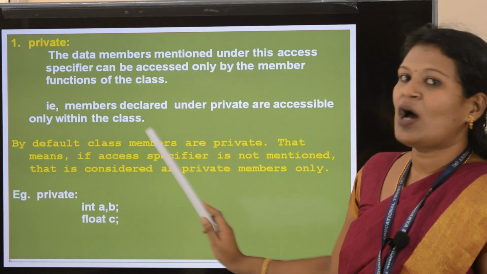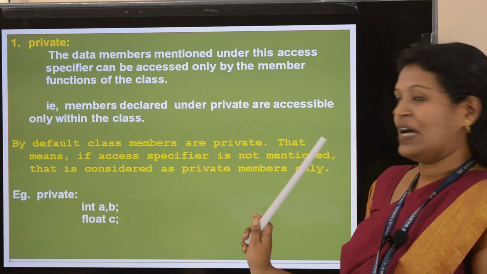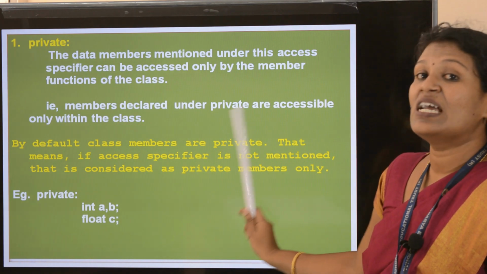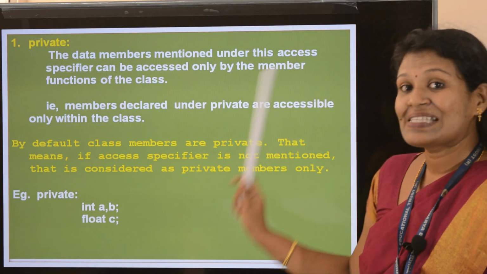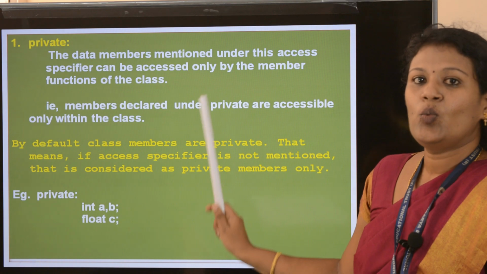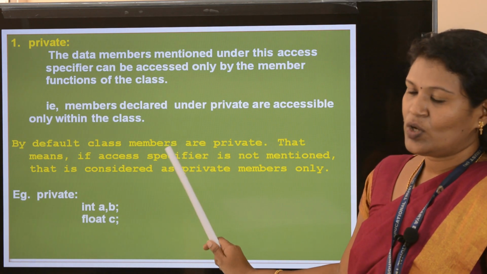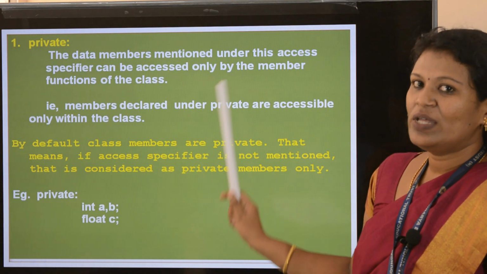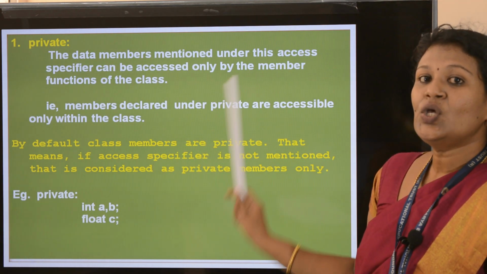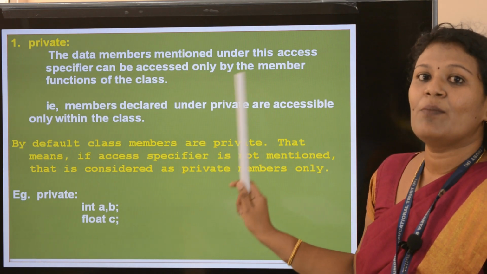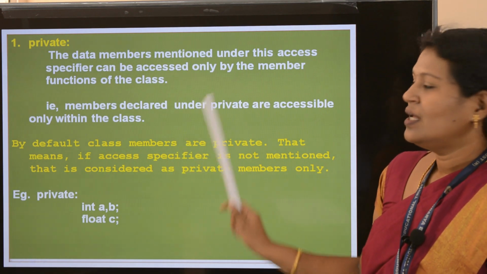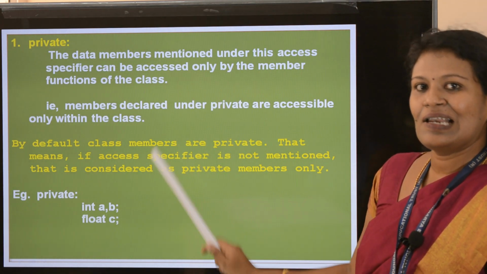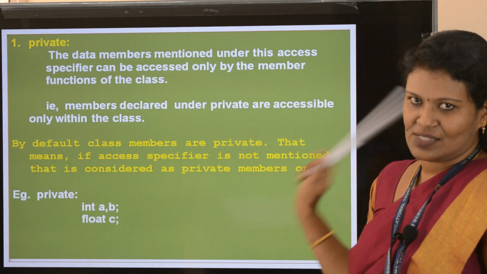The main point is that the members declared under private are accessible only within the class. Like your smartphone with the password, only you can access your mobile. Same like that, the private access specifier can be accessed only within the class.